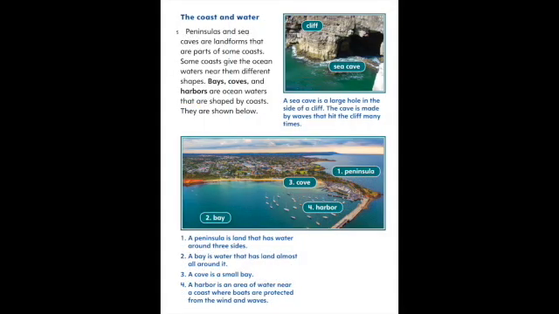The coast and water. Peninsulas and sea caves are landforms that are part of some coasts. Some coasts give the ocean waters near them different shapes. Bays, coves, and harbors are ocean waters that are shaped by coasts. They are shown below. A peninsula is land that has water around 3 sides. A bay is water that has land almost all around it. A cove is a small bay. A harbor is an area of water near a coast where boats are protected from the wind and waves.